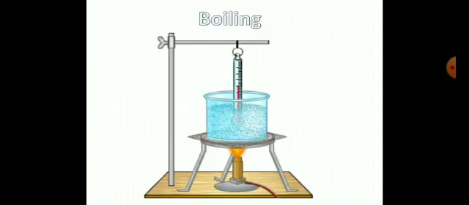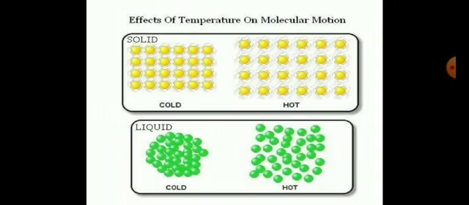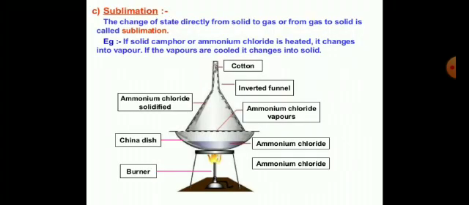The boiling we can see over here. Effect of temperature on molecular motion: in a solid we can see the molecules are tight. When we heat them, they move afar. Whereas in a liquid, in the cold state, when we heat it, the molecules are spread out. This is the most important definition over here.